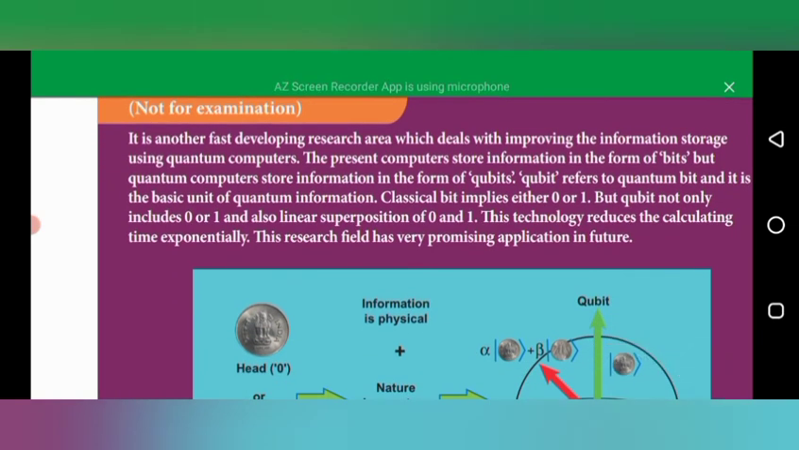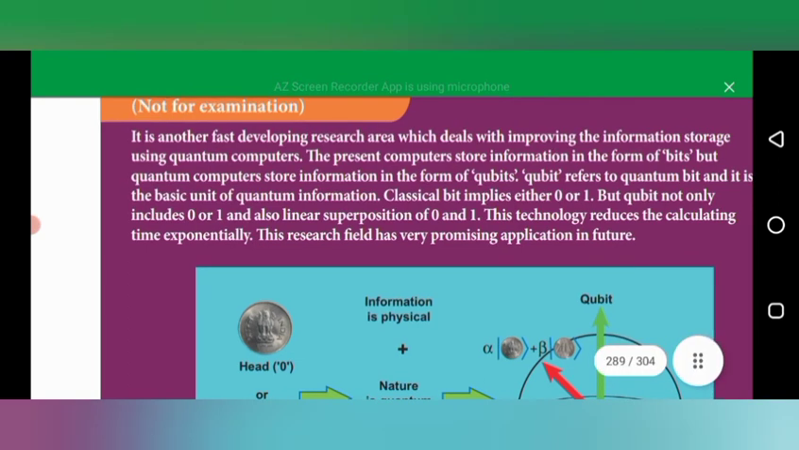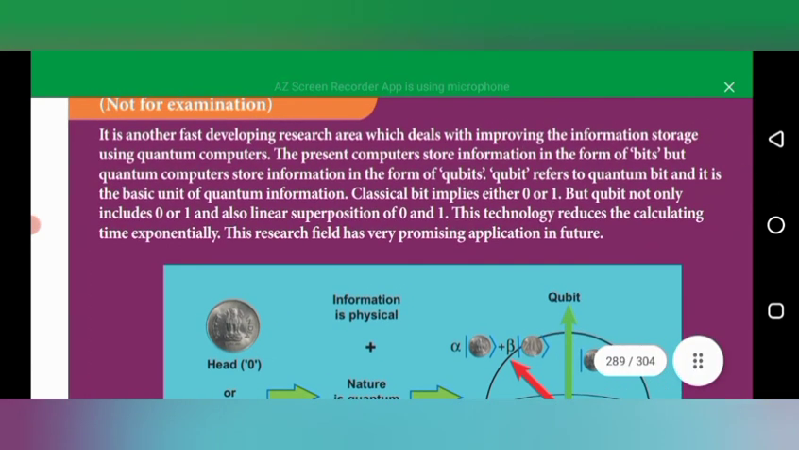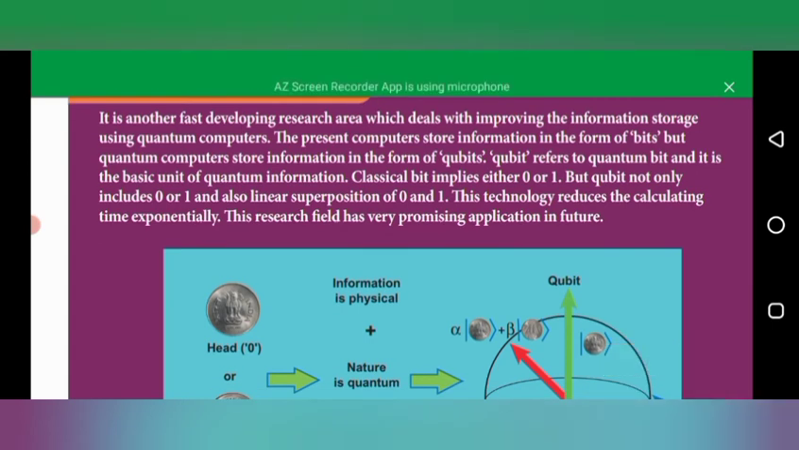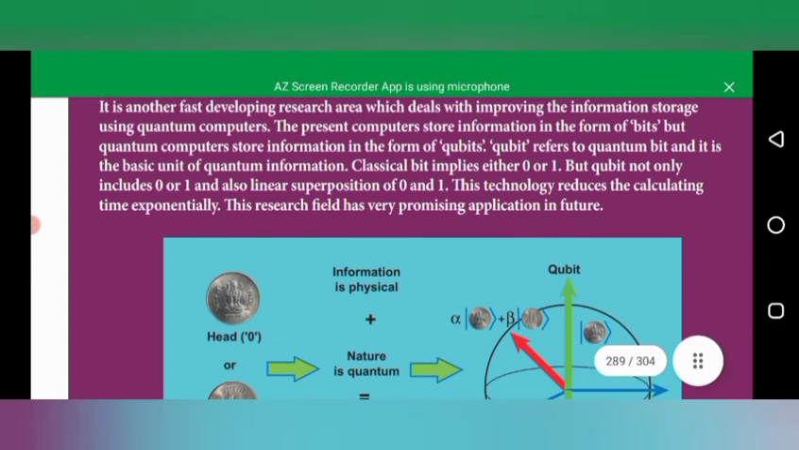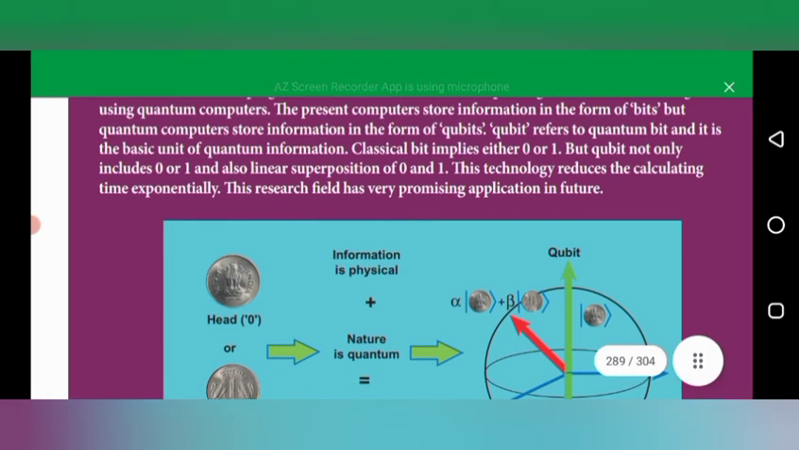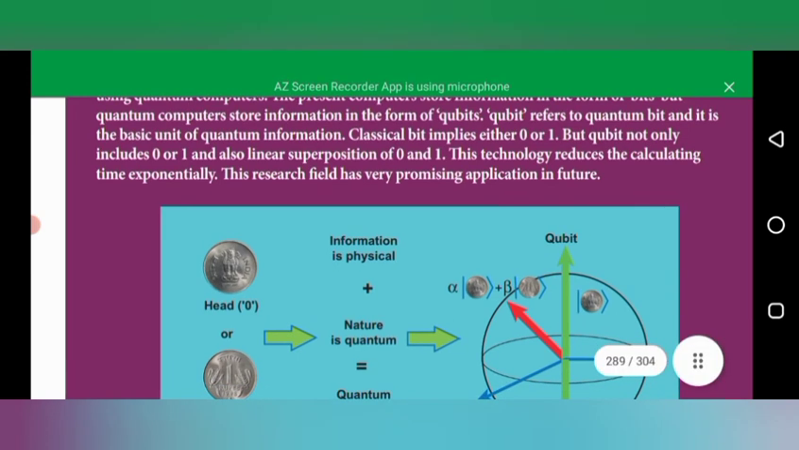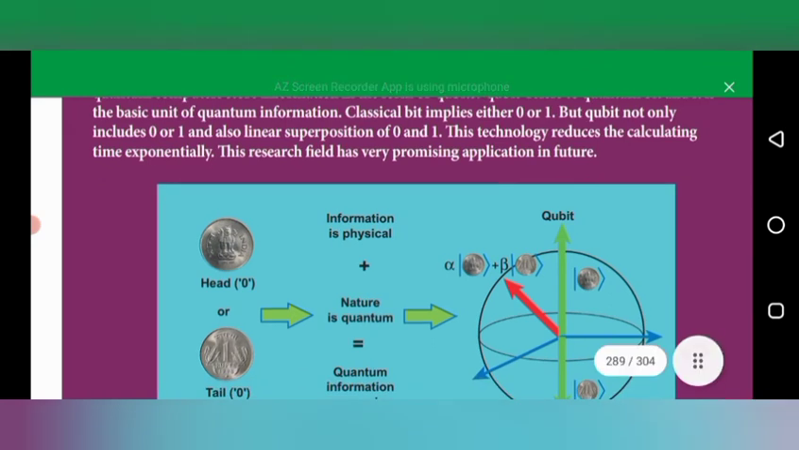In this quantum theory, it is another field that is developing in scientific research, which can improve information storage using quantum computers. So these are the quantum computers. At present, information is stored in the form of bits, as you know. But in quantum computers, information is stored in the form of qubits. The qubit refers to the quantum bit, which is the basic unit of quantum information.